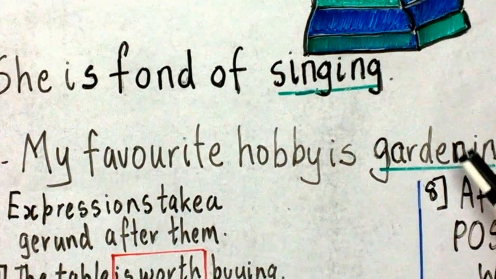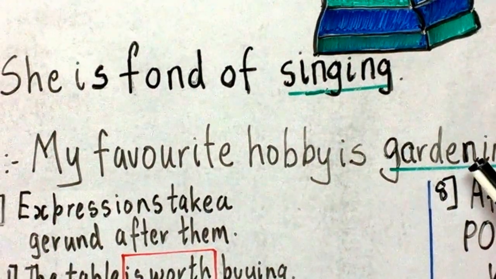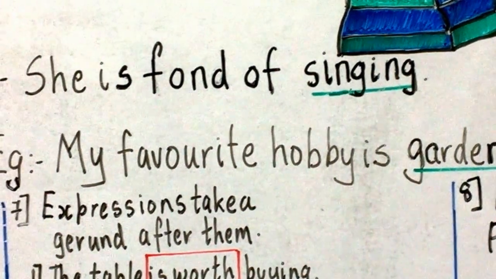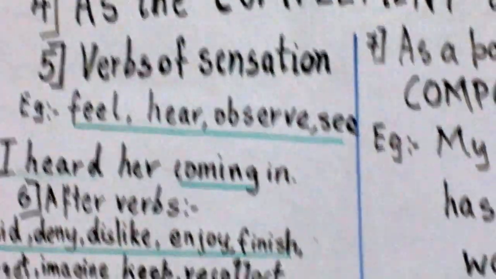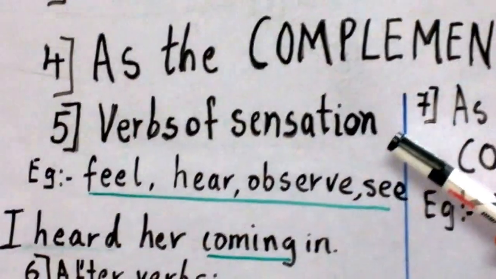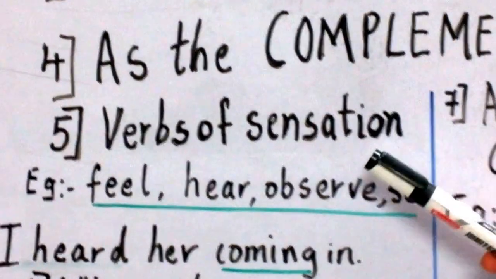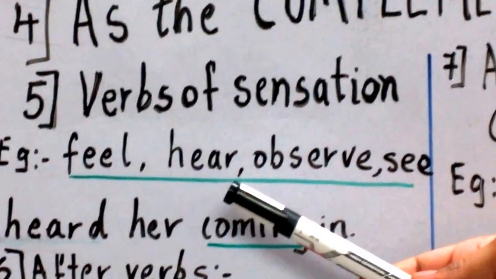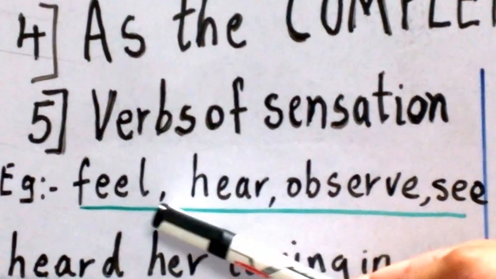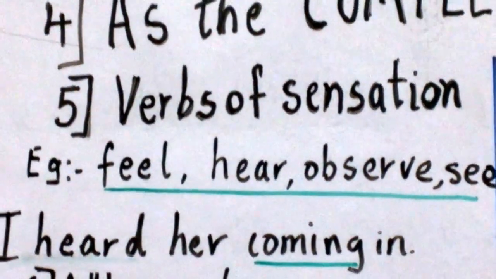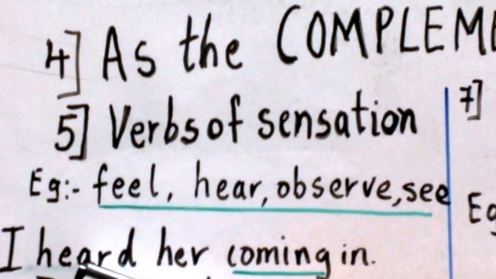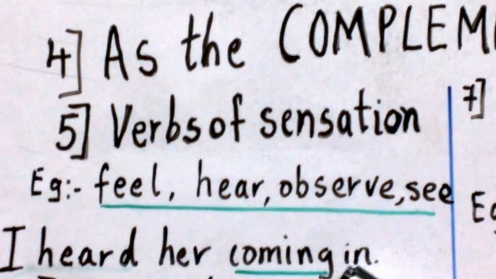So we can also use gerund as the complement of the verb. Let us see where else gerund can be used. Gerund can be used after the verbs of sensation, like non-action verbs, which we can use as a sensory experience. For example, feel, hear, observe, see. We cannot sense these things. For example, I have written here, I heard her coming in.